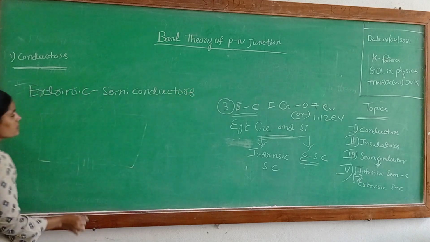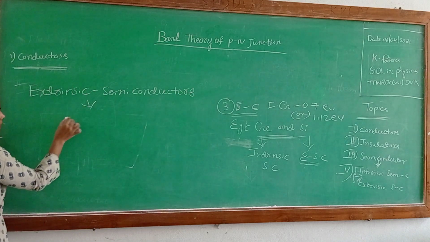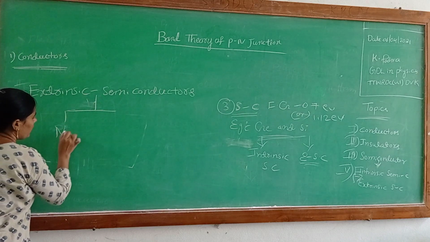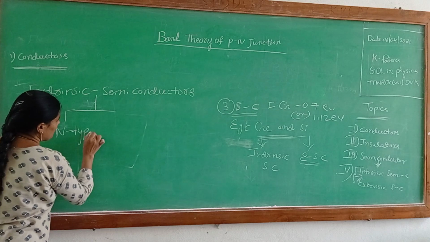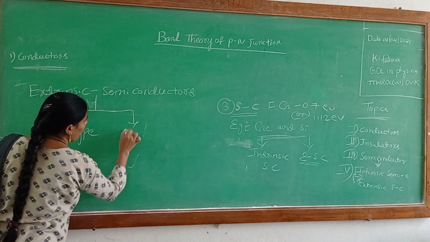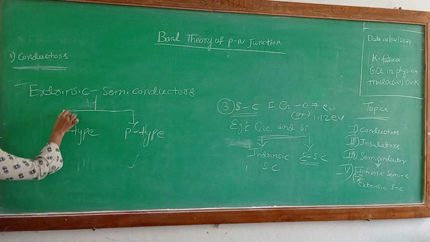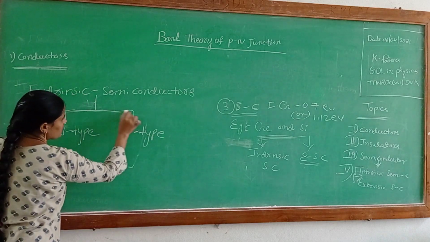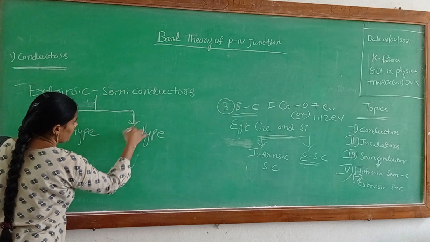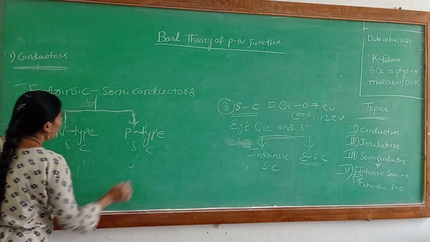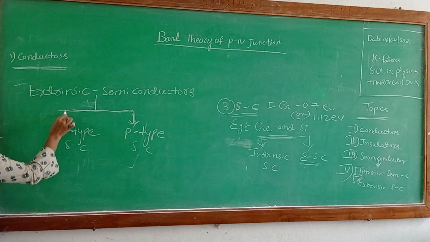Extrinsic semiconductors are again of two types: one is the N-type semiconductor, and the other is the P-type semiconductor. What is the P-type? What is the N-type? We already know what the P-type semiconductor is. What is the N-type semiconductor? Already we know.